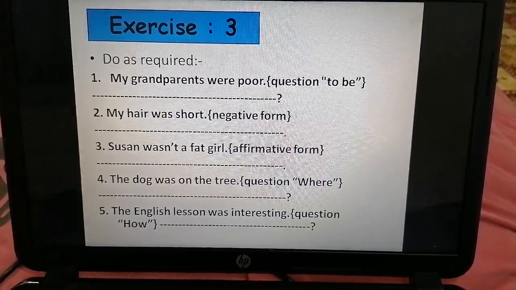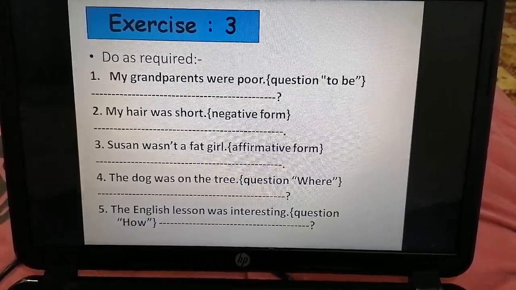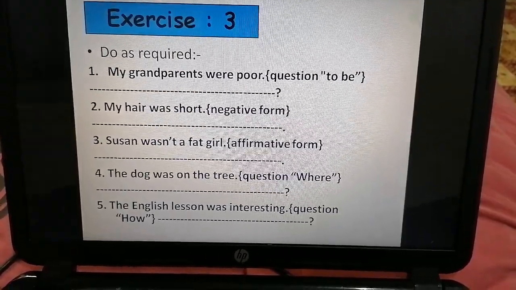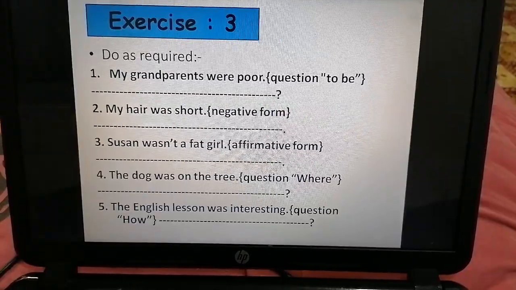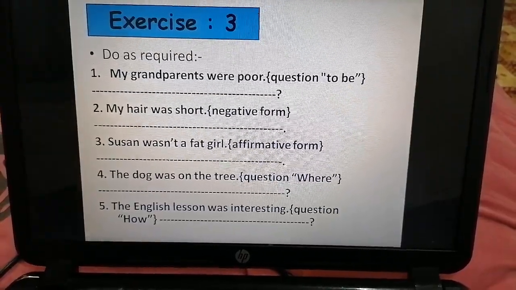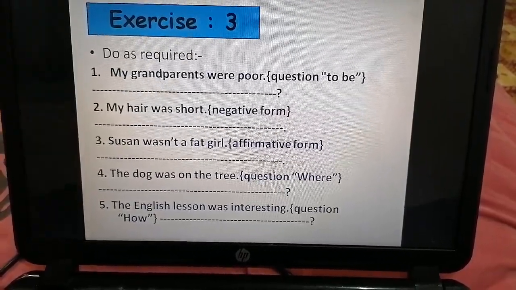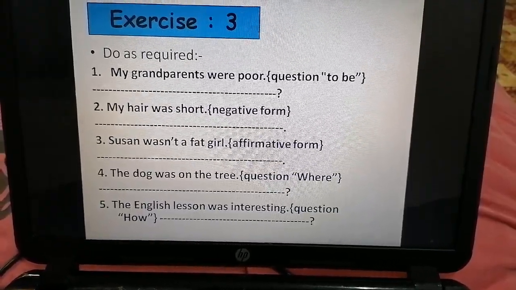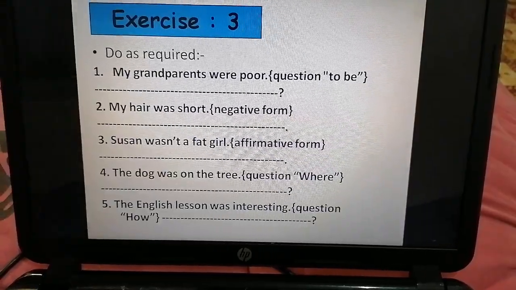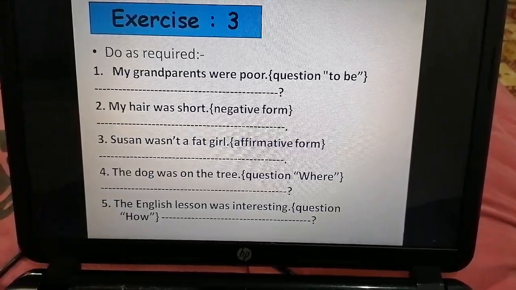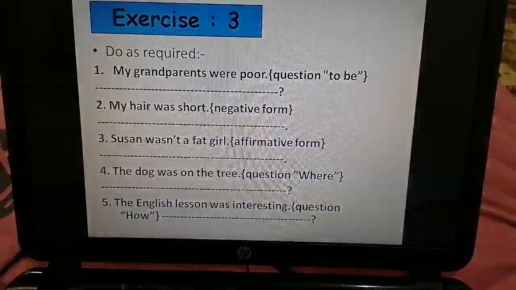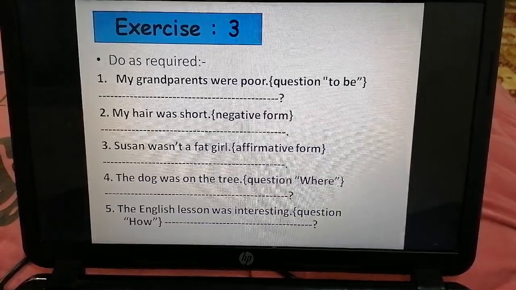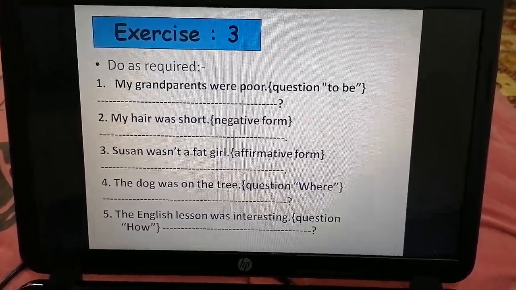Exercise 2, do as required. Number 1, my grandparents were poor. Question with to be. ابدأ لي سويها السؤال حول هاي change the sentence from the positive form to question form by using verb to be. تحول هاي الجملة من الجملة المثبتة الاعتيادية إلى سؤال باستخدامك verb to be يا إما was or were.